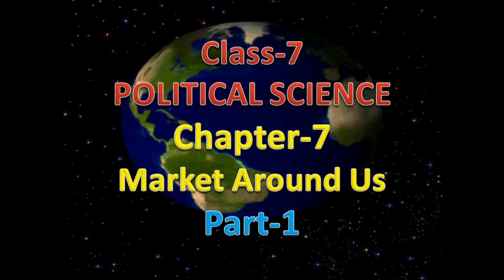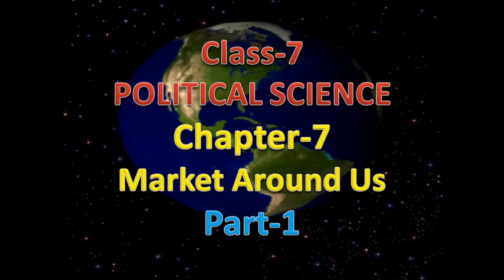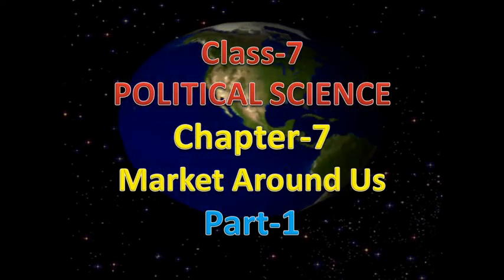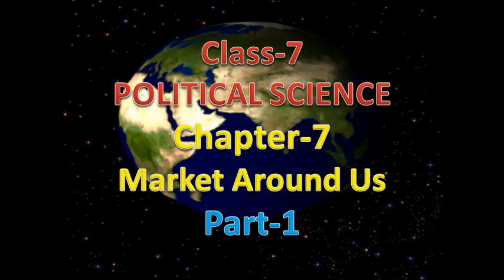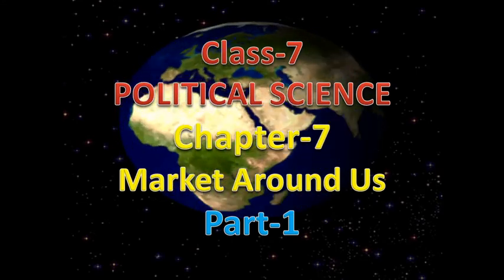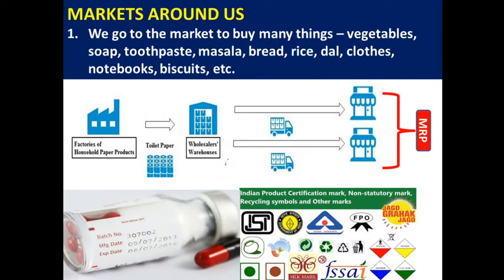Today in this class we are going to discuss class 7 political science, chapter number 7, that is Market Around Us. Part 1. Market around us. We go to the market to buy many things.